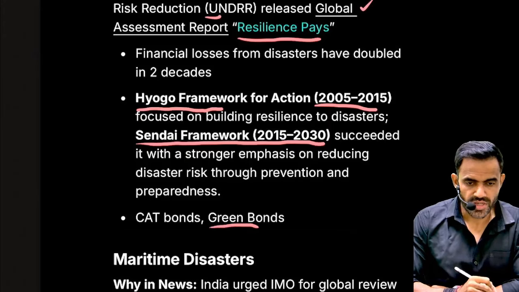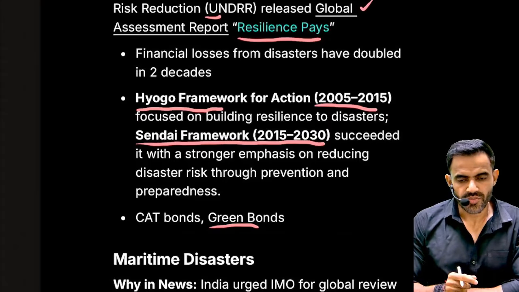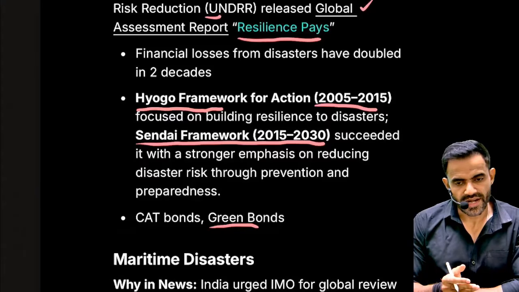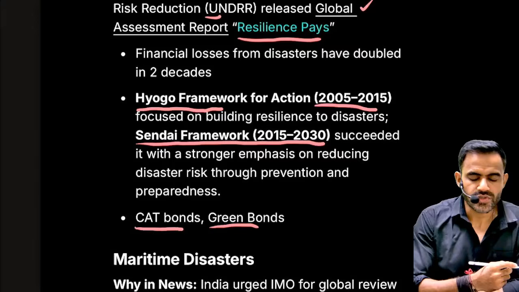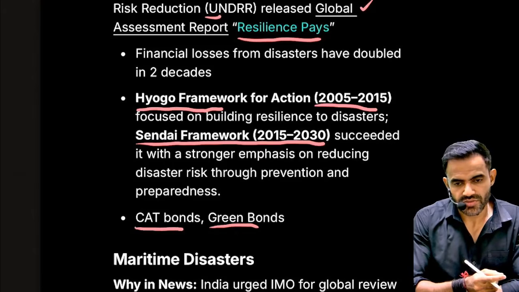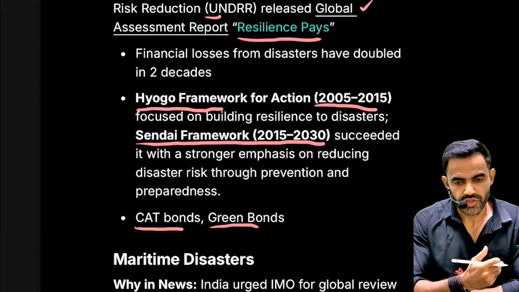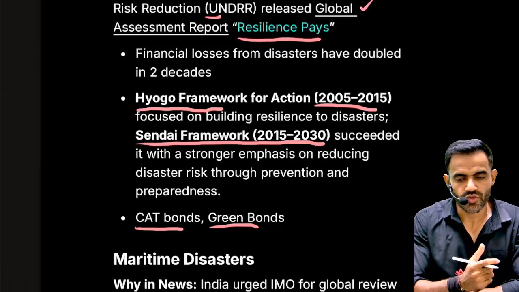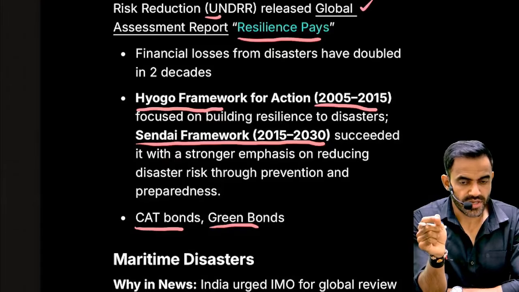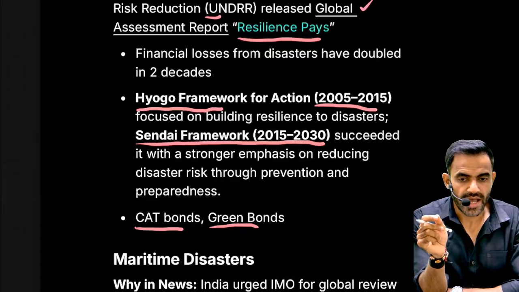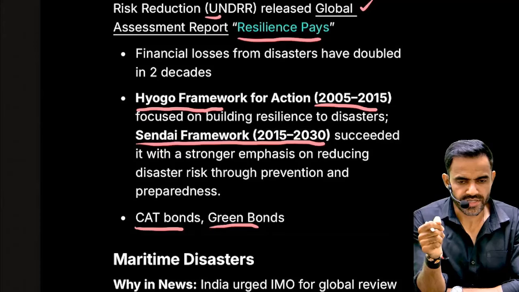One is green bond. Green bond basically means issuing bonds to finance environment friendly projects. And then there is a cat bond. Cat basically refers to catastrophe. So these bonds are issued. Let's say India has issued these bonds, and you have purchased them. Now these bonds have a very high interest rate. High interest rate plus high risk. It is a high risk, high reward strategy.